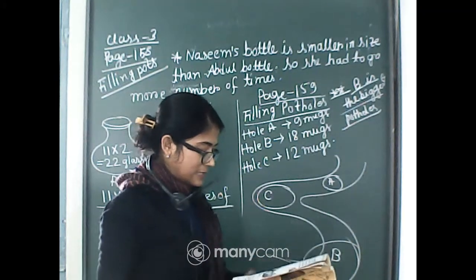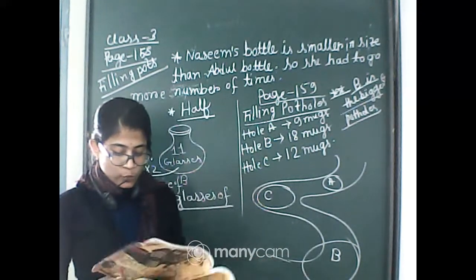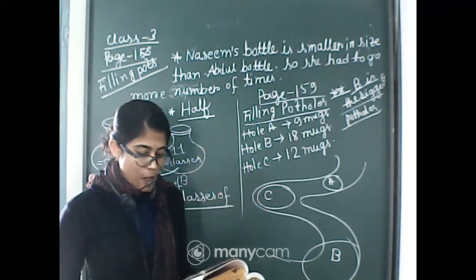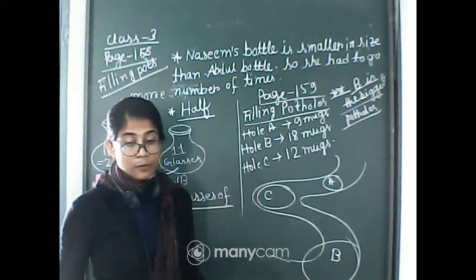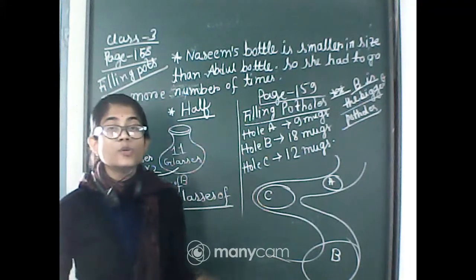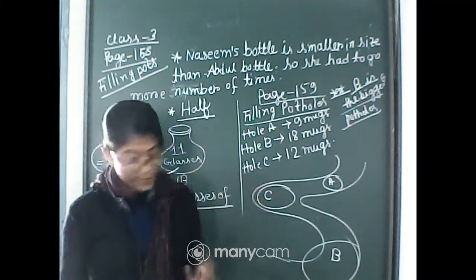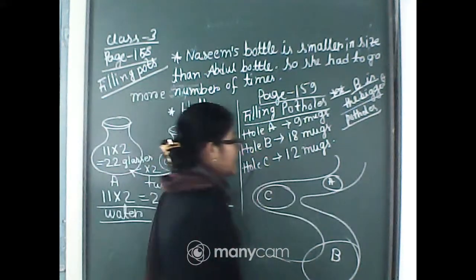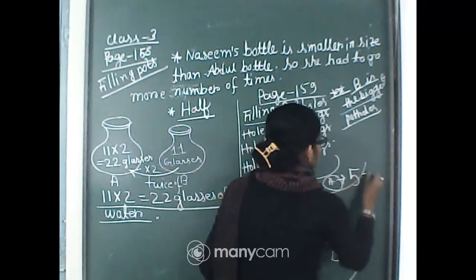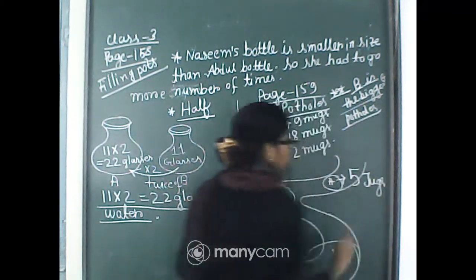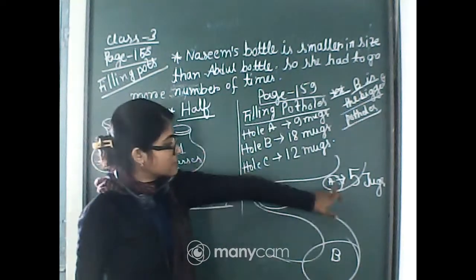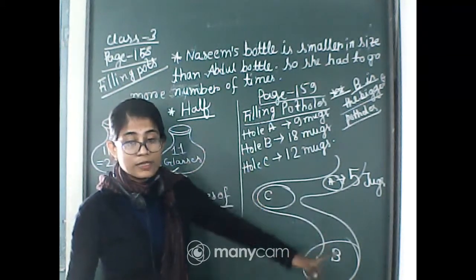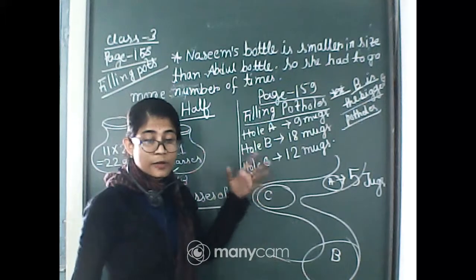Now the question is, if jugs are used, hole A gets filled with 5 jugs. How many jugs of pebbles are needed to fill hole B? Means now they use jugs, not mugs. Okay. If they use jugs, then hole A needs 5 jugs of pebbles. Now they are asking, if A needs 5 jugs, then how many jugs will hole B need? Now we will see the relation between A and B.